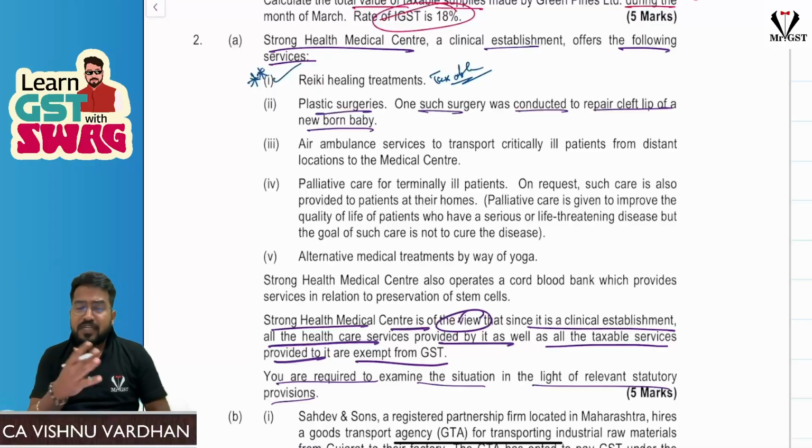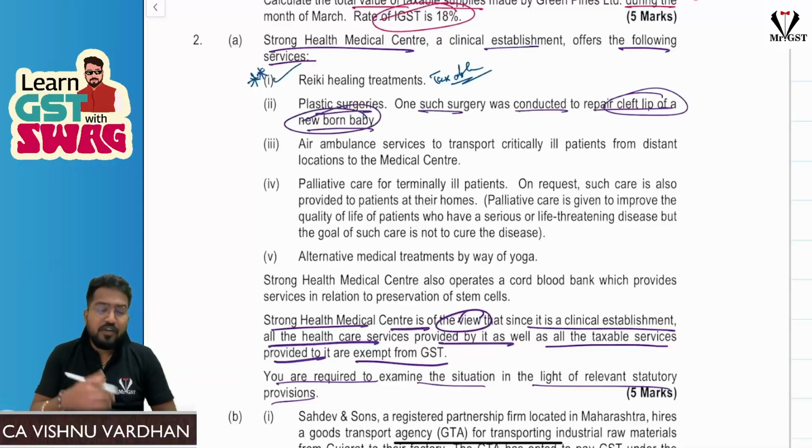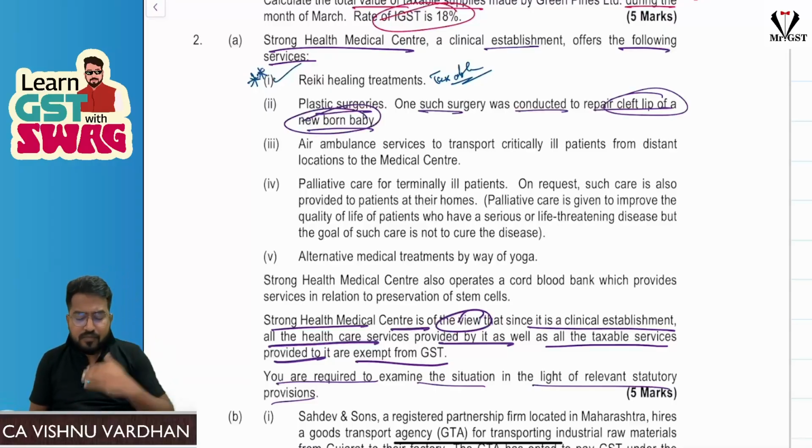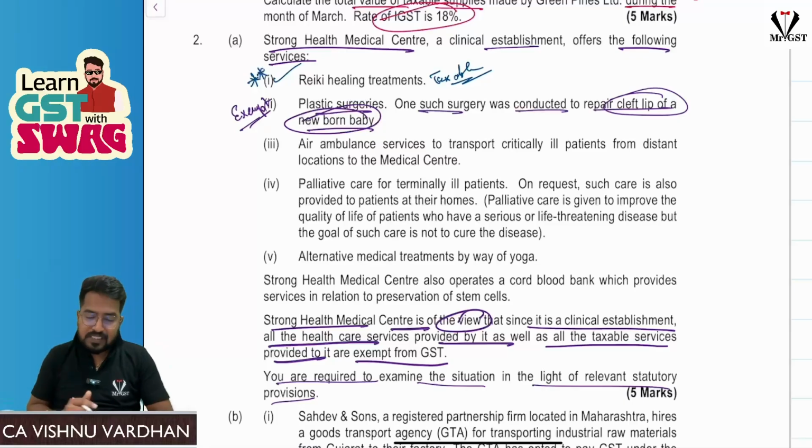You know, cosmetic and plastic surgery services are not covered under the healthcare service definition unless they are undertaken to reconstruct or restore the anatomy of the body which is affected due to congenital defects or injury or trauma. Sir, here cleft lip of a newborn baby is due to congenital defects. For that purpose, if they are doing this plastic surgery, that is very much exempt. So remember that it is exempt and make sure you are writing the proper reasoning.